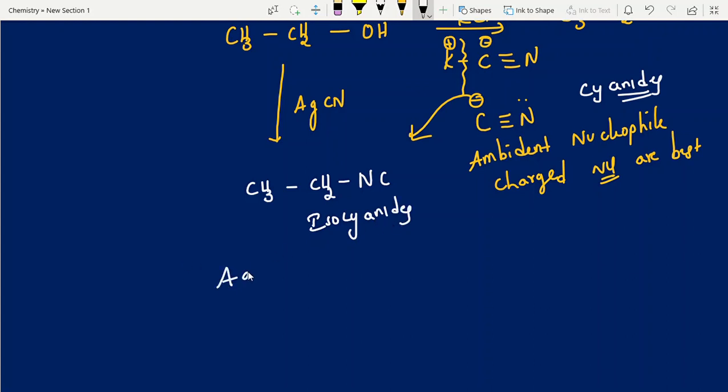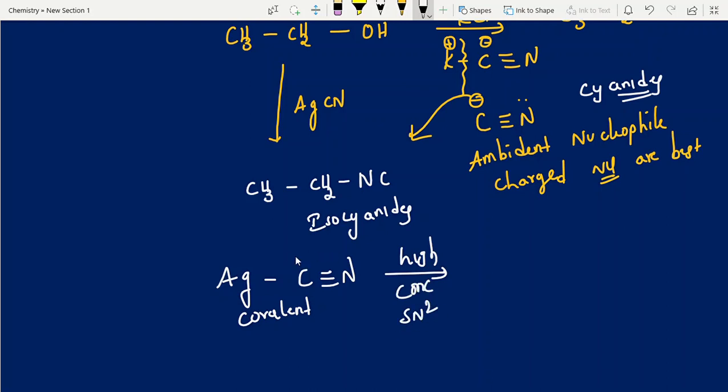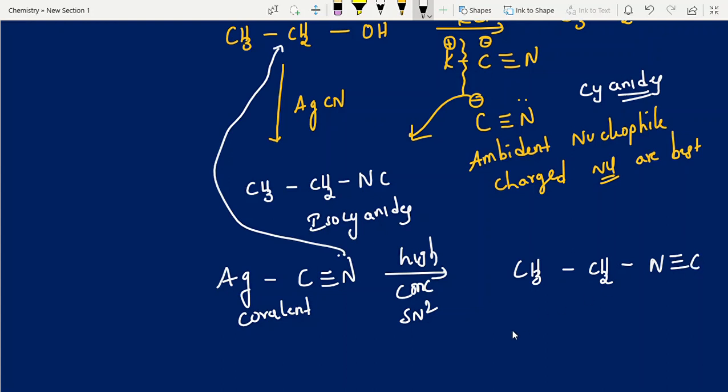Between Ag and carbon, we have covalent nature. Covalent bond is an individual bond. I am talking about an individual bond. Covalent bond is a strong bond. Breaking the bond is very difficult. So it is taking a lot of time, so high concentration we are maintaining. It follows SN2 mechanism. Then what happens? Here it is not ready to break, so not through carbon. Nitrogen has a lone pair. Through nitrogen it will go and attack. That's why we will get isocyanide, CH3CH2NC. So with KCN, cyanides, with AgCN, isocyanides.